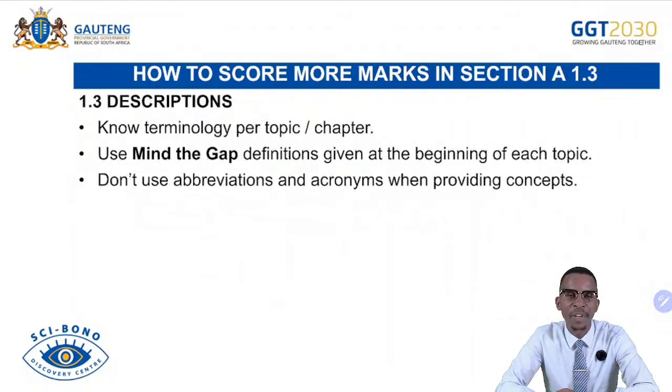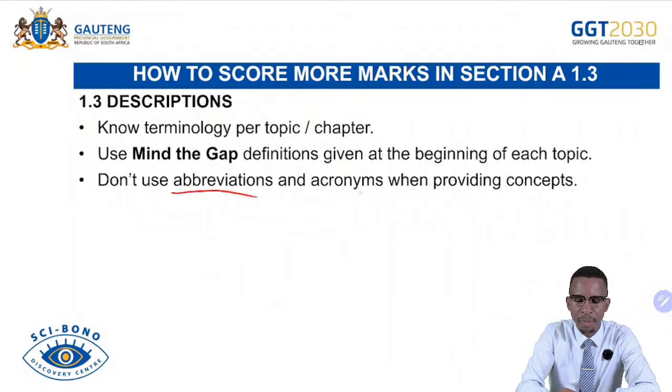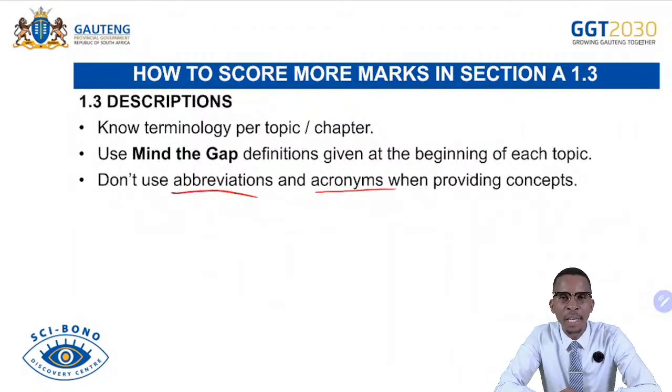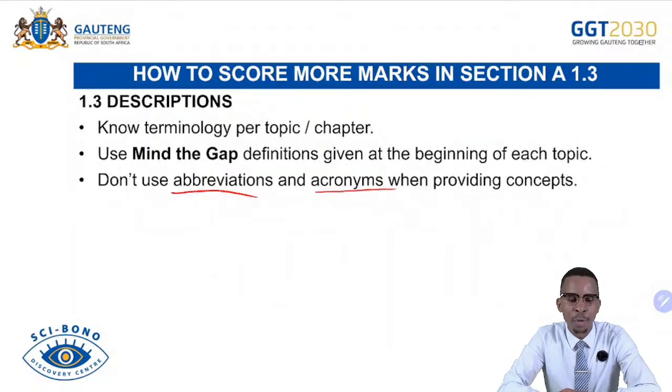Do not use abbreviations. Remember, they are not acceptable in there, including acronyms. You must provide full sentences, full concepts in 1.3. If the answer is what we call marginal utility, it can't be MU, it should be marginal utility. Avoid abbreviating, because that will be marked wrong even though you knew the answer. Do not leave anything unattended.